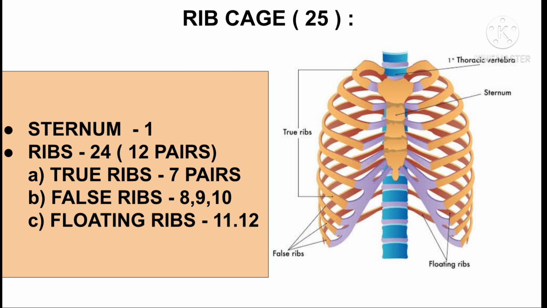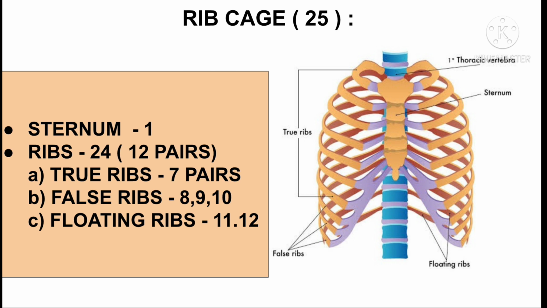The rib cage consists of 25 bones, of which one bone is sternum, which is present in the anterior midline of the body. There are 12 pairs of ribs present in the body. The ribs are classified into true ribs, false ribs, and floating ribs. The first 7 pairs of ribs are called true ribs. They have anterior attachment. They are attached to the sternum directly. They are also called vertebrosternal ribs.